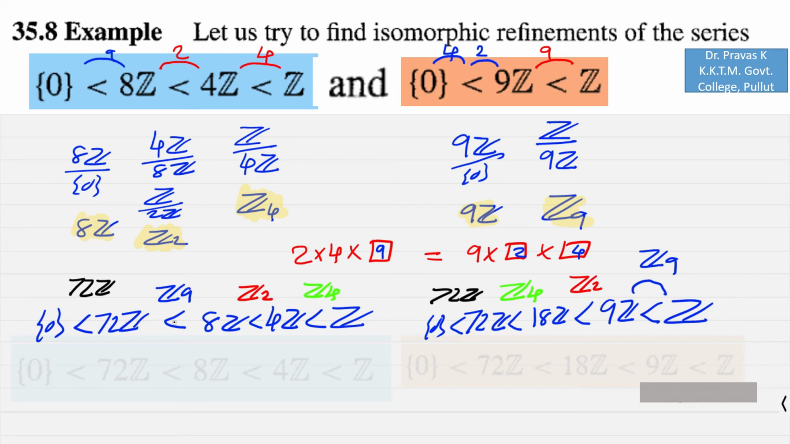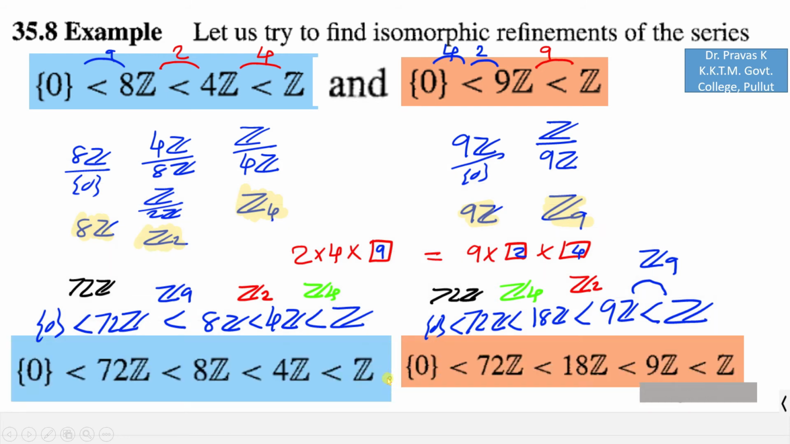So if you look at the corresponding colors, you can see that these two collections of factor groups, or these two series, are isomorphic, and the one-to-one correspondence between those factor groups which are isomorphic to each other is there. So our final answer takes the form of these two which we have given here. So this is one of the tricks that you can use when a series of cyclic groups is under consideration.